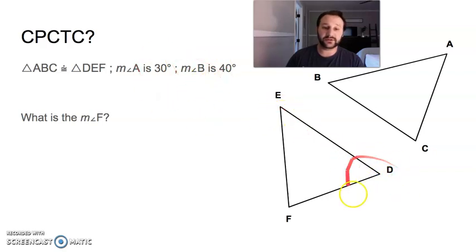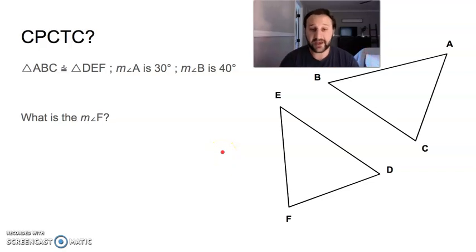So we know this one is 30, this one is 40, and that way we're going to know the measure of angle F. We only have a certain amount of degrees left. If you remember, a triangle has 180 degrees. All three angles, when you add them together, will always equal 180 degrees. So 40 and 30 is 70. D is 30, E is 40, so 70. Then we've got 180 minus 70, which is a 110 degree angle.